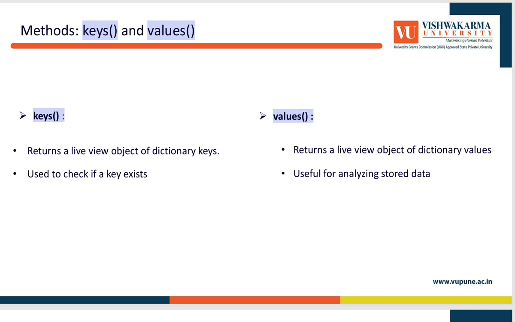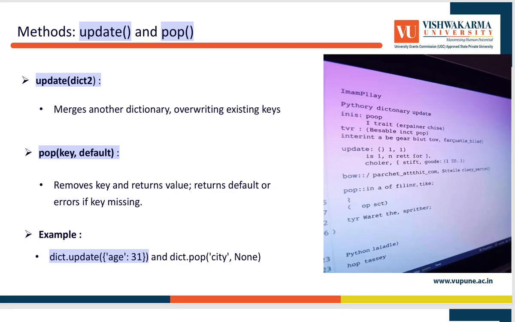Then next, update and pop methods. Update adds or overrides keys from another dictionary. That means it merges another dictionary, overwriting existing keys. Then the pop method, with key and default, removes a key and returns its value, and uses a default if the key is missing. For example, dictionary.update({'age': 31}) and dictionary.pop('city', None).